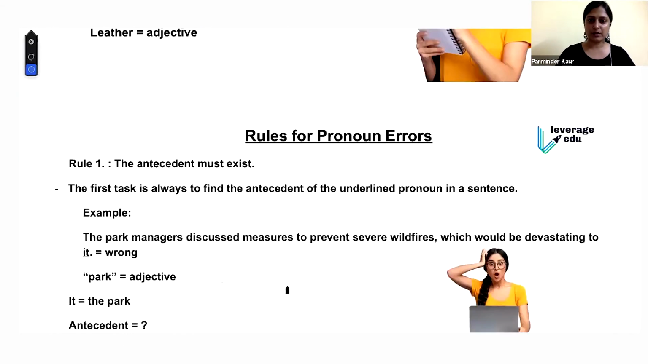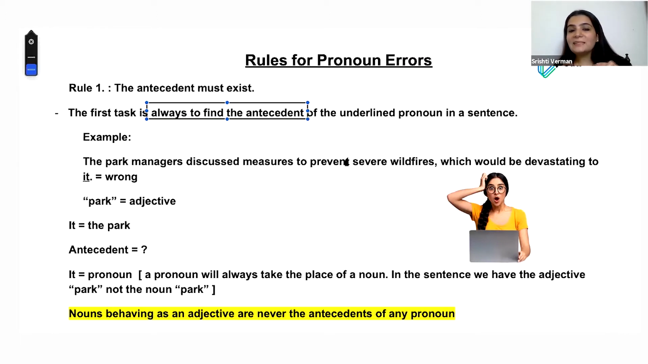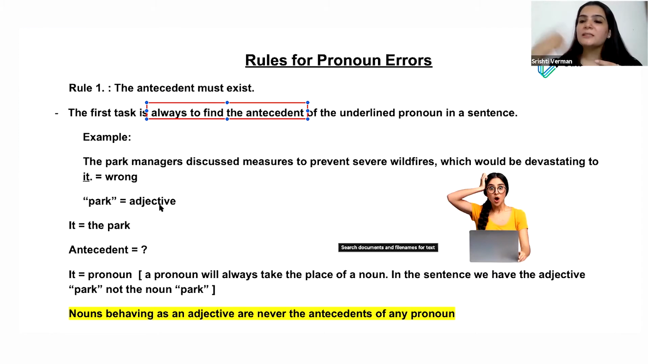Now we'll start with rule 1 itself. The first rule is for the underlined pronoun. Let's be very clear here. For the underlined pronoun, the rule is that the antecedent must exist. That is, the noun should always be there. So the first task is always to find the antecedent of the underlined pronoun in the sentence. Whenever in a sentence correction question I find a pronoun, the first task is to search for its noun.